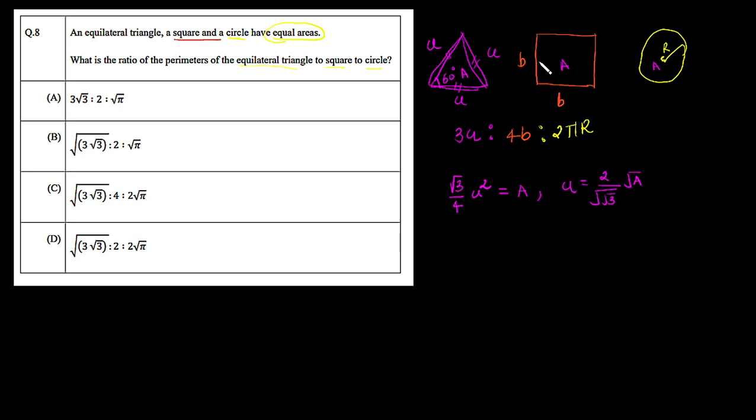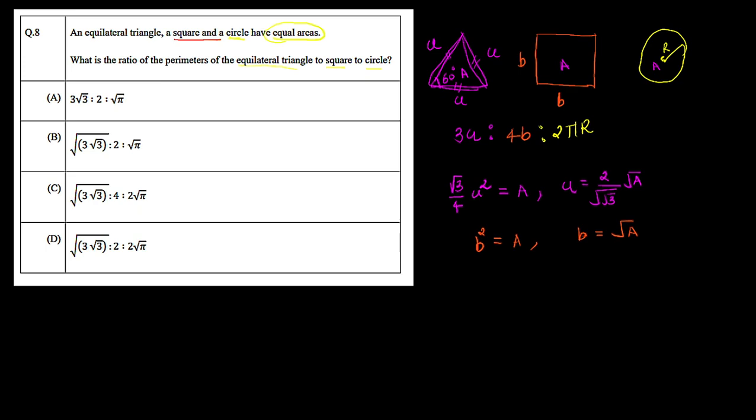Here the area of this square is nothing but b squared, because the dimension is b. So b cross b is the area. So we can say b squared is the area of this square, and the area we know is A. So again we can say this b is nothing but simply the root of area, root of A.